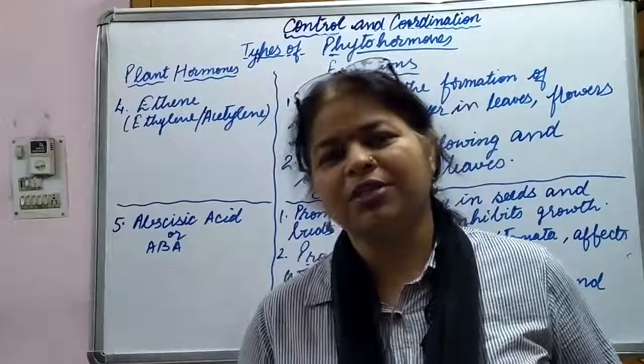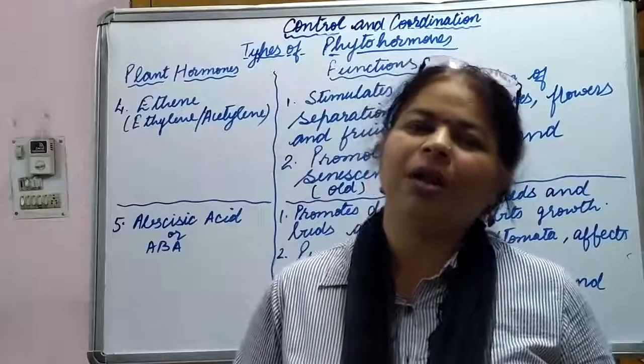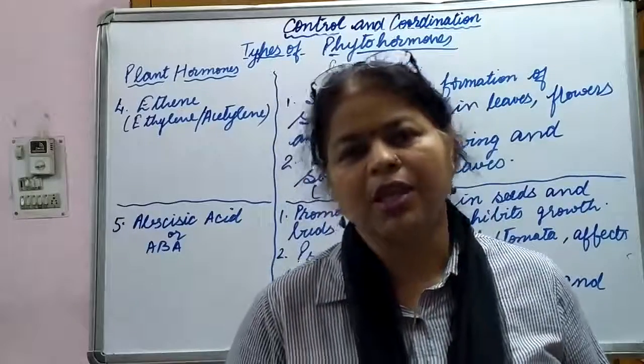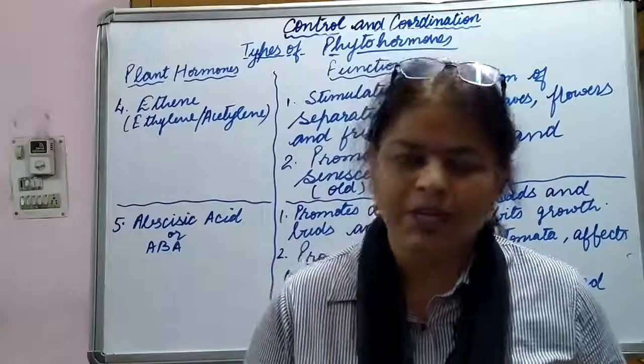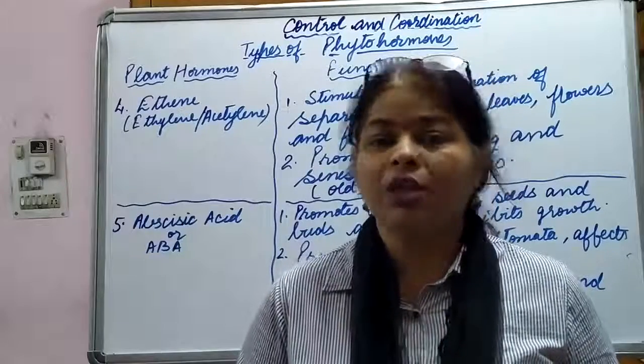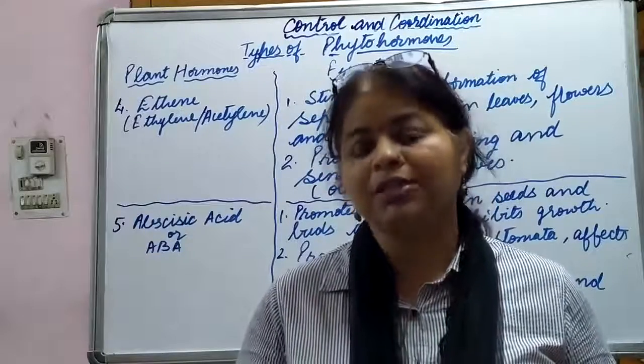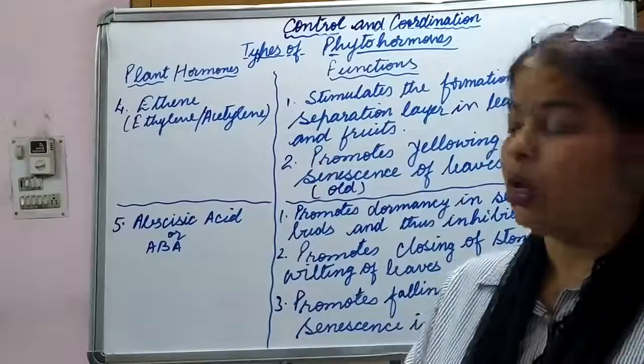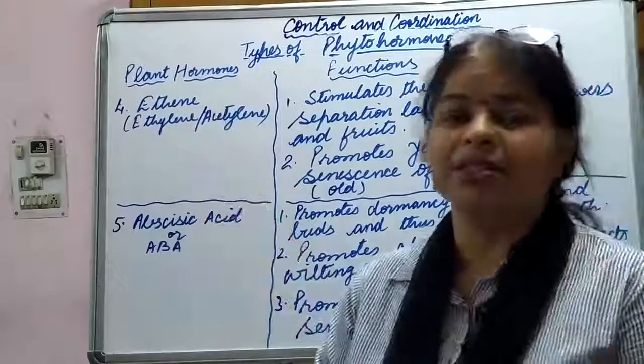Hello dear students, today we are going to continue from our last topic, and the topic that we were discussing was about the type of phytohormones and their functions. Okay, so today we are going to continue with the next type of hormone, that is ethene, or it is also called ethylene or acetylene.